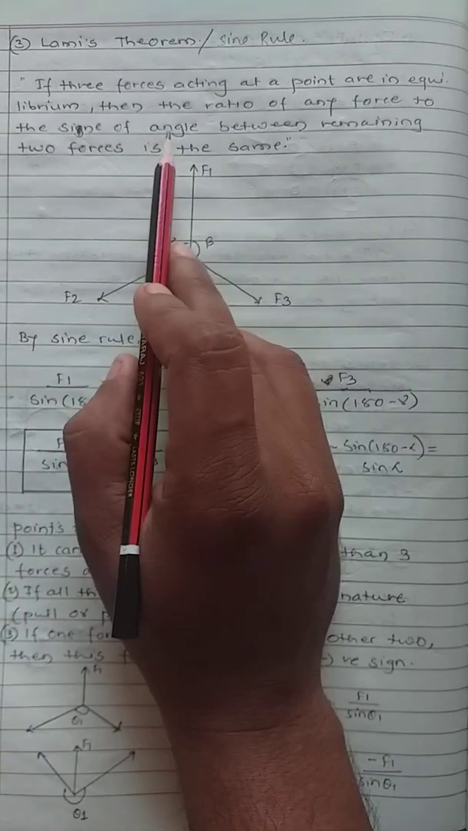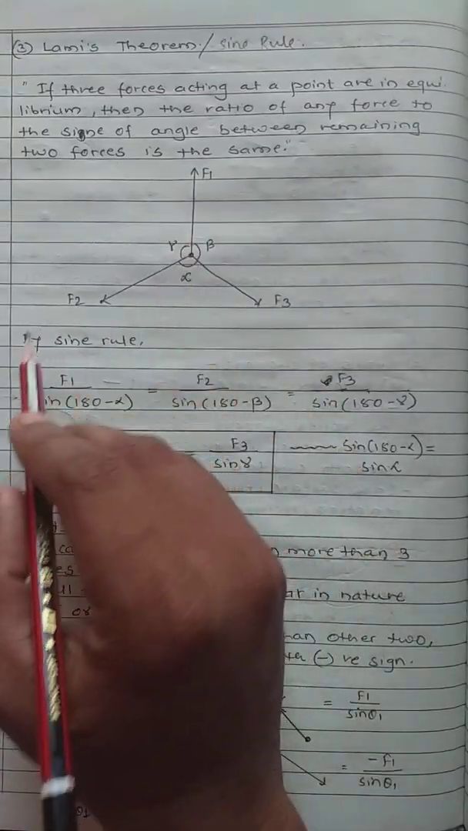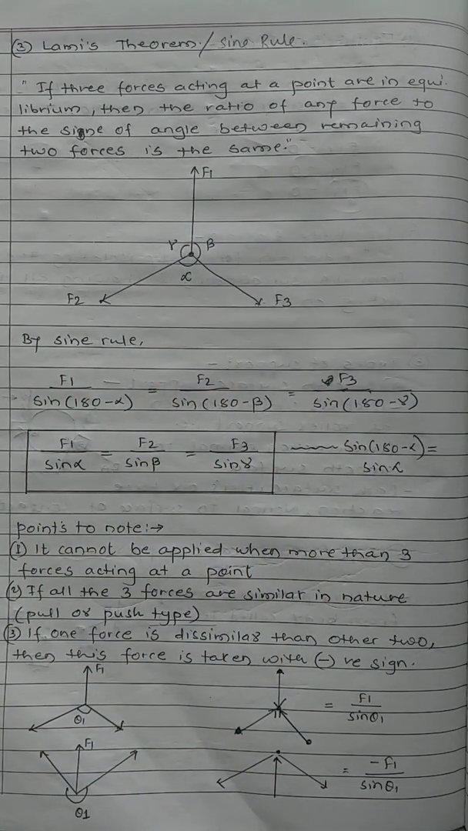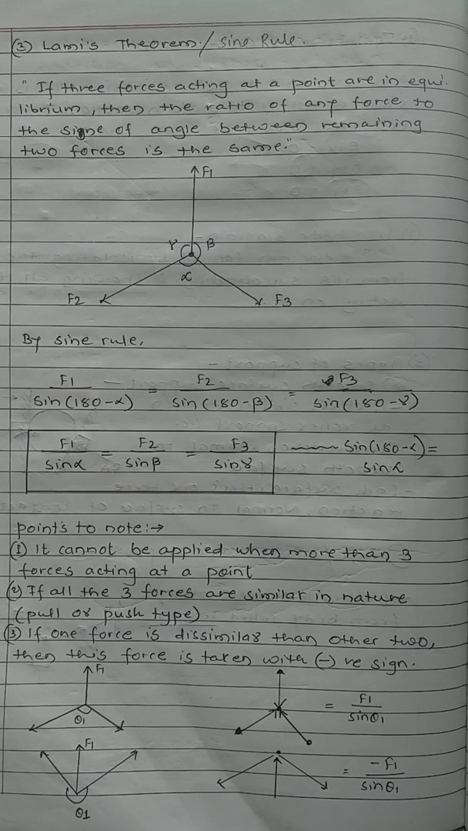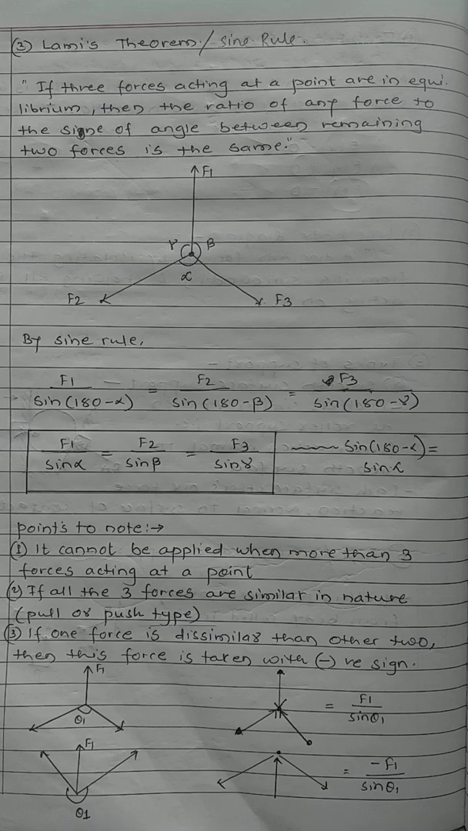If three forces acting at a point are concurrent in nature and in equilibrium condition, then the ratio of any of the forces to the sine of the angle between the remaining two forces is the same. Please note, this is very important.